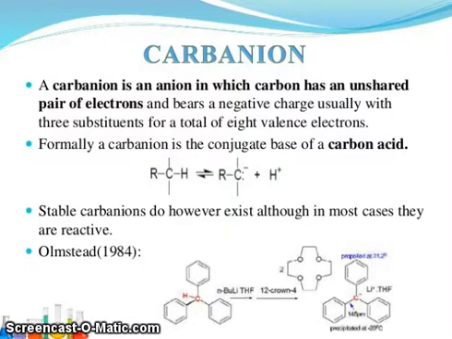And now here is the formation of carbanion. How do you know this is carbanion? Carbon contains a negative charge. Stable carbanions do however exist, although in most cases they are reactive. Look at this, carbanion is more stable.